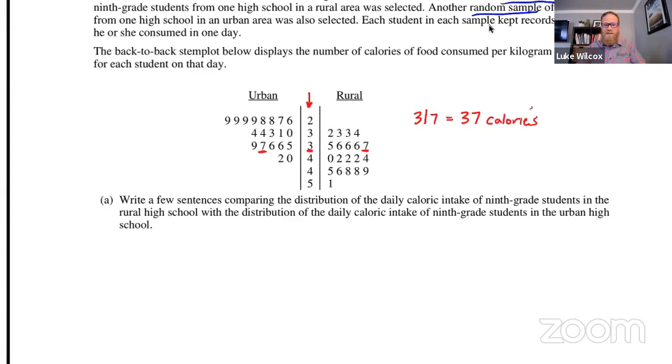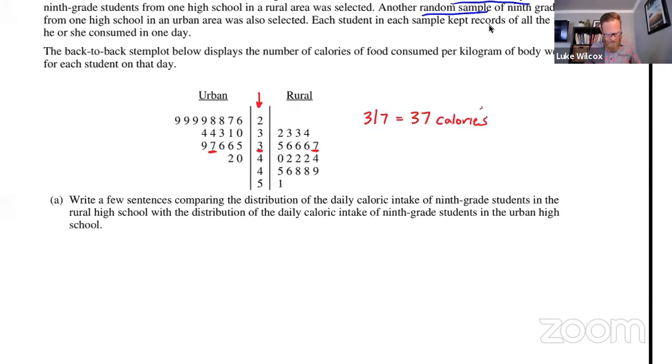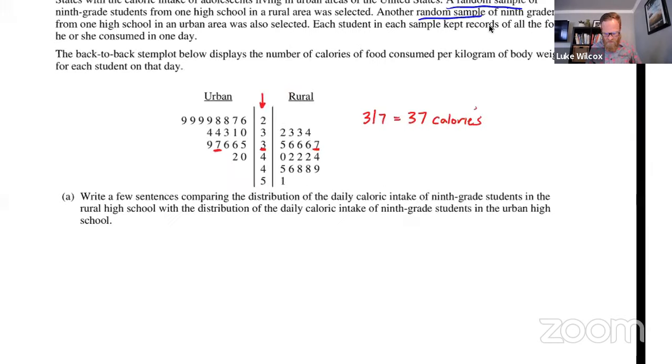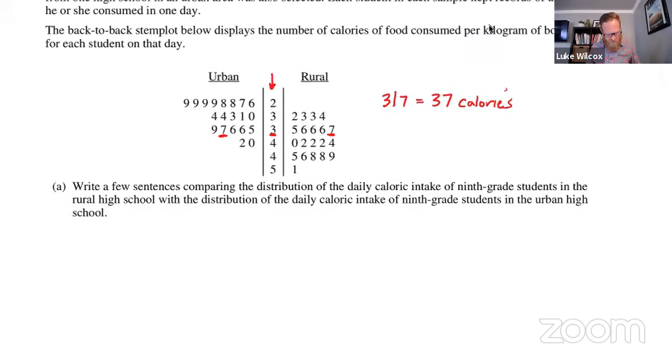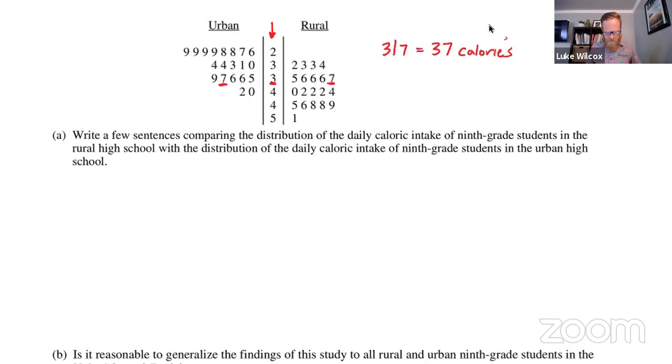Okay, so we have a back-to-back stemplot here. Part A says, write a few sentences comparing the distribution of daily caloric intake of 9th grade students in the rural high school with the distribution of daily caloric intake of 9th grade students in the urban high school. Okay, the important words here are compare the 2 distributions.